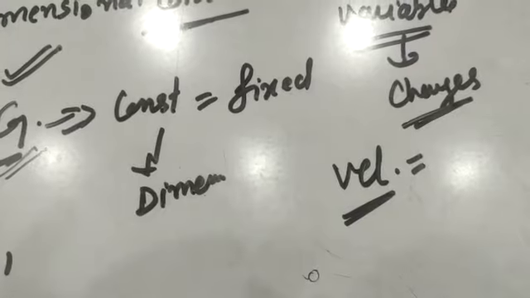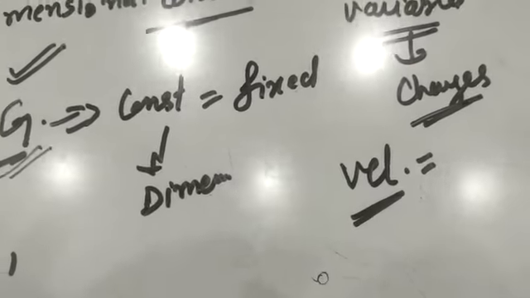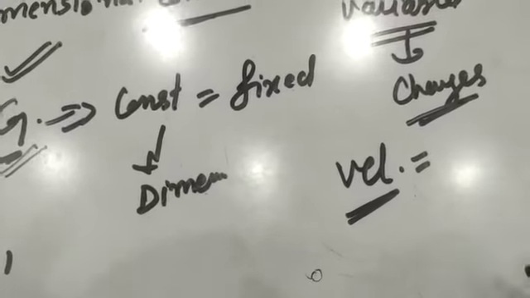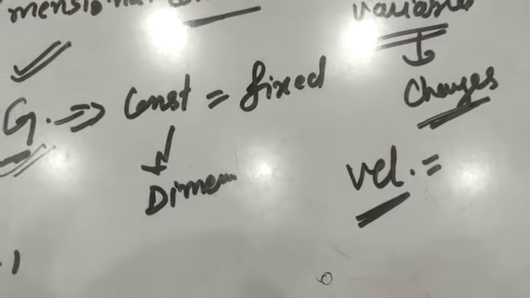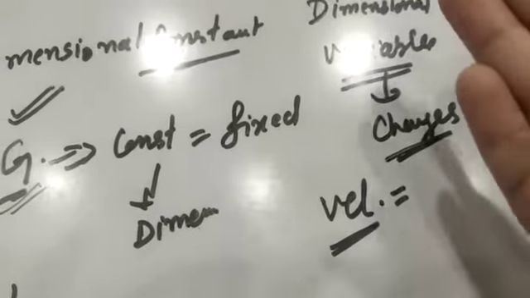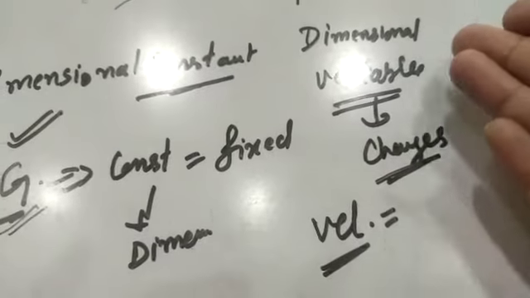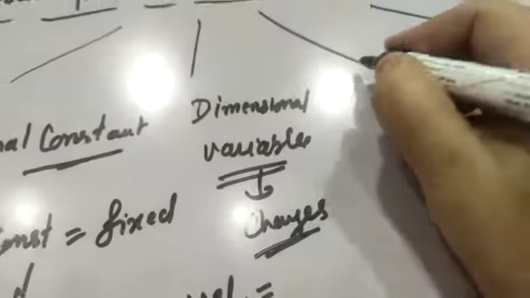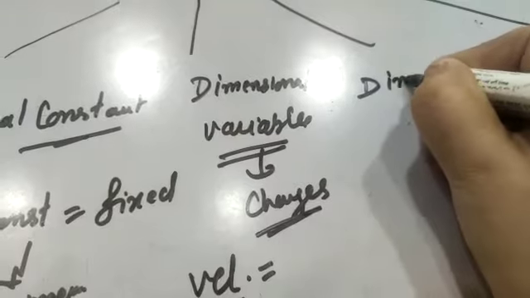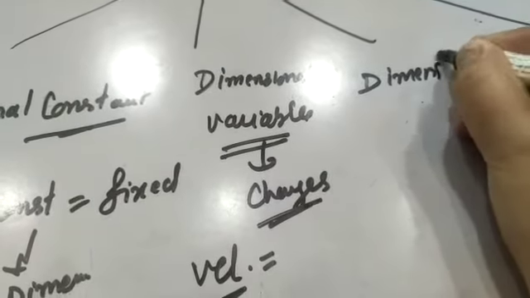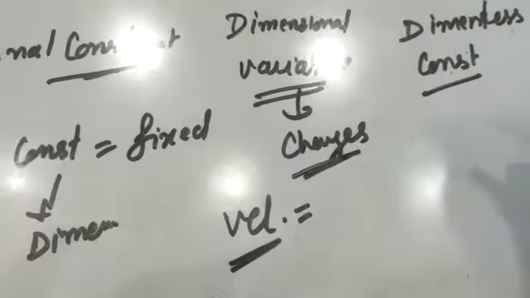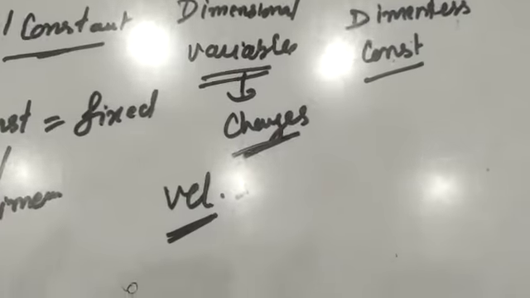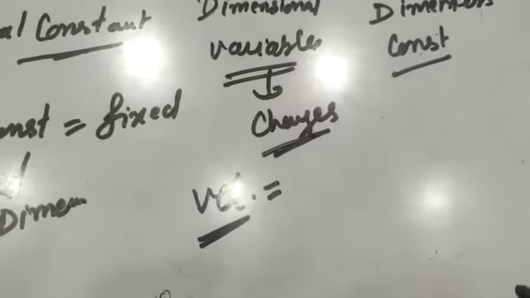Similarly, if we are talking about the distance, displacement, volume, any physical quantity which varies from object to object and has dimensions is called a dimensional variable. Next is dimensionless constant. These are the constants which are not having the dimensions.